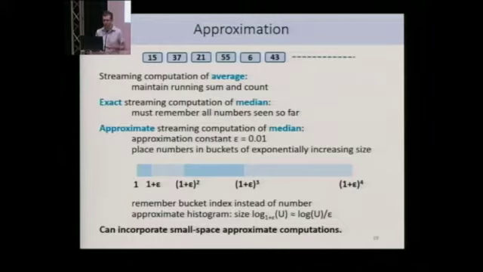And now I can maintain an approximate histogram of all the numbers that have occurred so far, and the space I need to store this data structure is equal to log u over epsilon, where u is the range of the values. So this is one example of how approximation can give me an exponential saving in space. And I want to stress here that there are tons of other interesting small space algorithms for several computations, and they can all be incorporated in StreamQRE and freely used in conjunction with the other constructs.